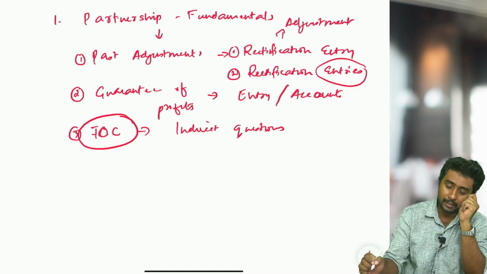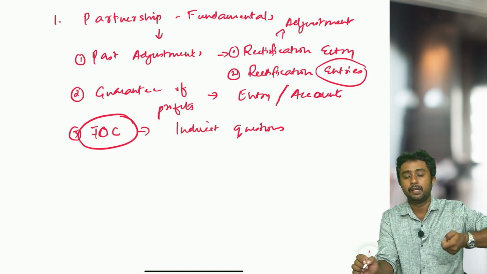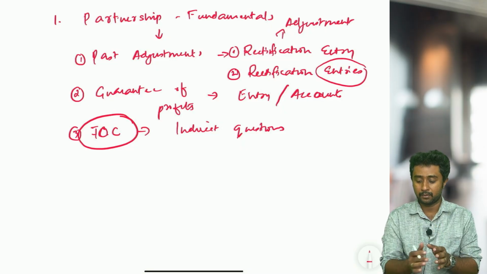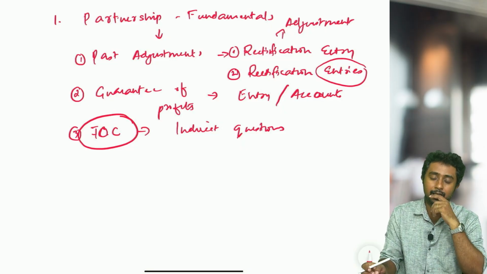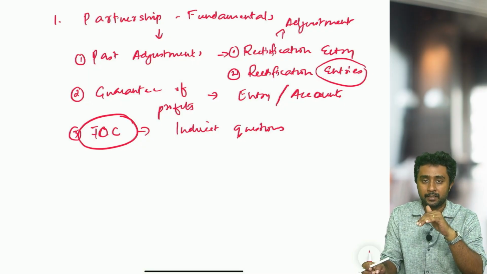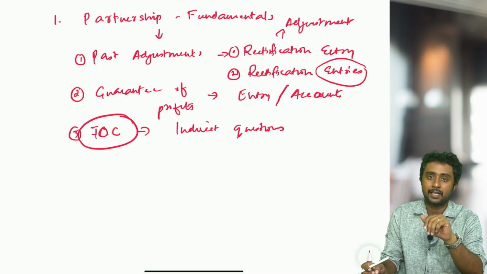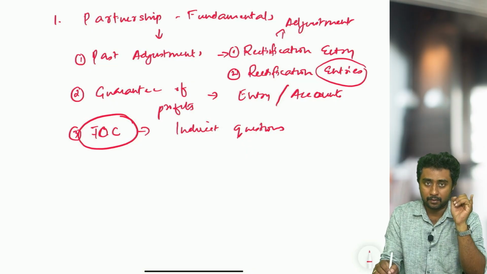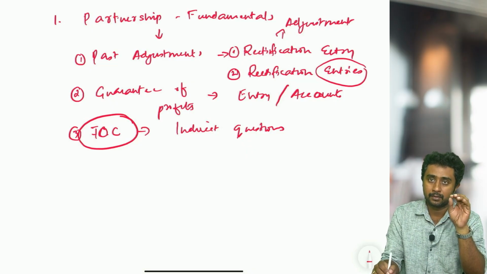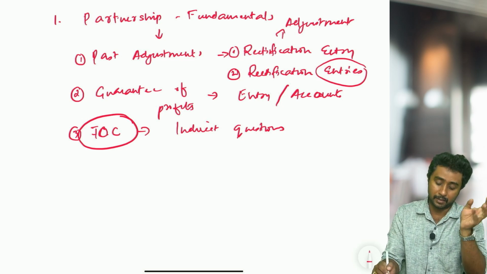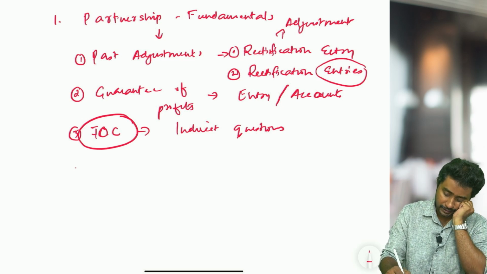There are topics where profit is insufficient to give interest on capital, so remember all those topics. When profit is insufficient, how do you pay interest on capital? Sometimes interest on capital will be a charge, sometimes it will be an appropriation. When it will be a charge and when it is an appropriation, all these kinds of topics you have to go through. Whatever different questions you come across on interest on capital, try to attend all of them. That is one of the important topics.